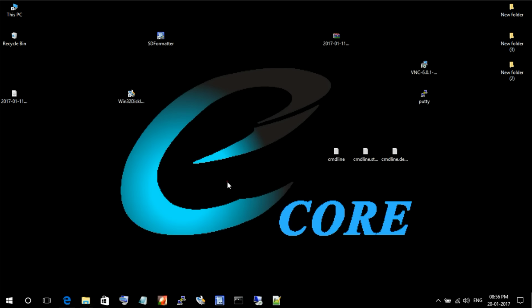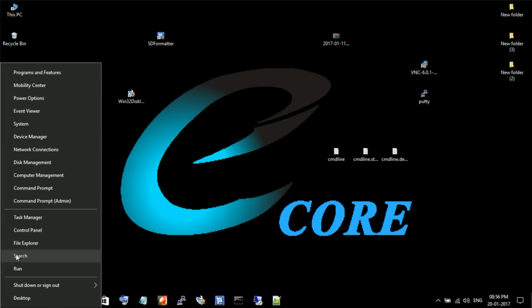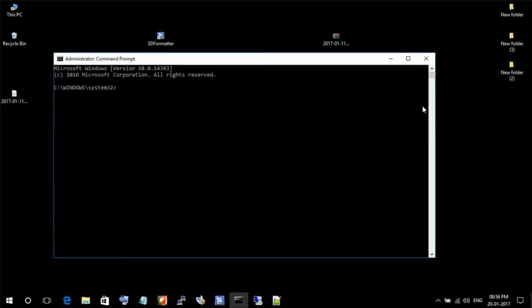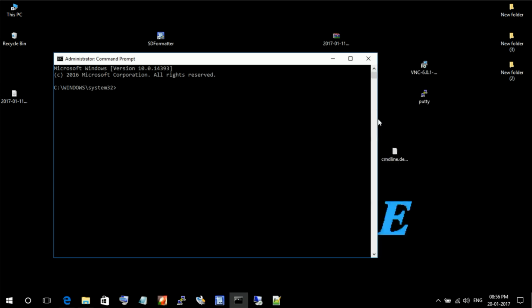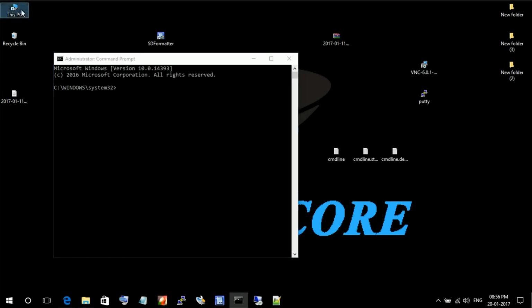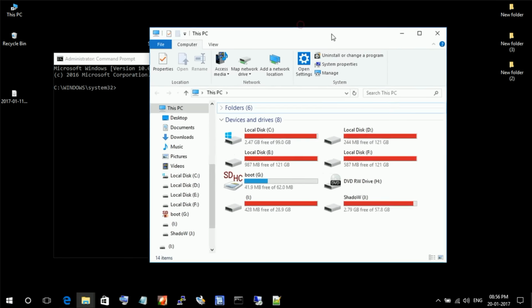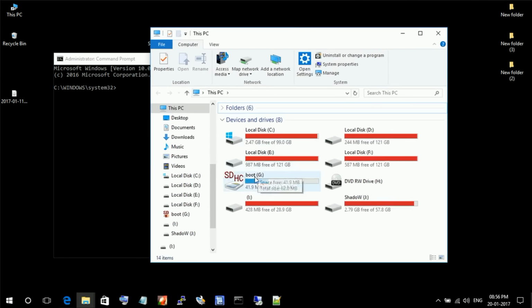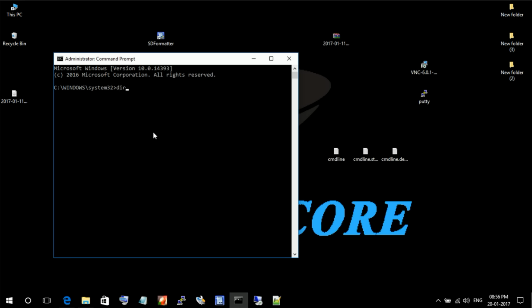For that, next open Command Prompt. Then enter the command dir, space, disk name, in my case it's G, then a colon, then press Enter.